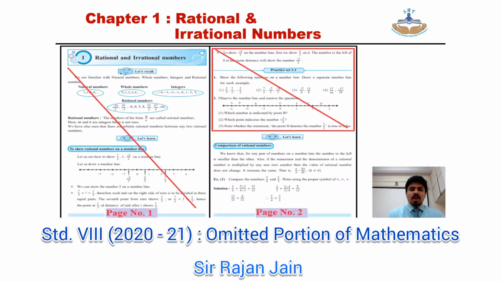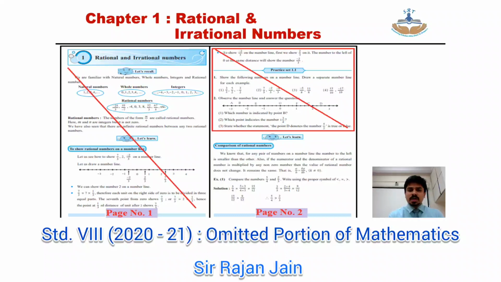Starting with chapter number 1, rational and irrational numbers. Even though you cannot see each and every word very clearly over here, whatever I have marked out in red color, whatever I have struck out, that is being omitted. So in your textbook, come to page number 1. On your page number 1, the entire page is omitted. So you can strike out that.